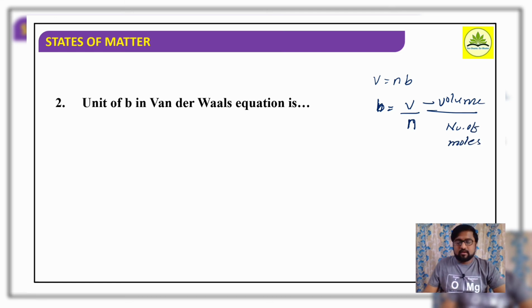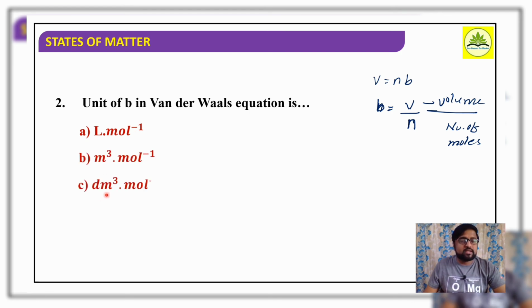Look at the options. Liter per mole: yes, volume is expressed in liters, divided by number of moles. Meter cube per mole is also correct. Decimeter cube per mole too. So the answer is all of these. Since volume is expressed in liter, meter cube as well as dm cube, and in the denominator the number of moles, so per mole. All three options are true.